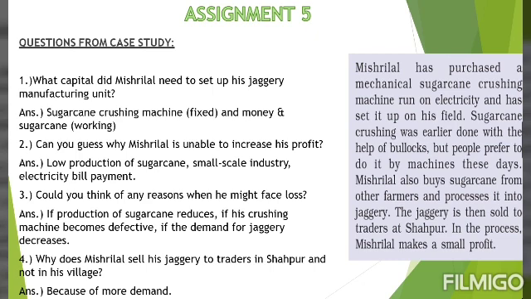Also, if his crushing machine will become defective, then also he won't be able to produce anything. If the demand for jaggery decreases, also if people stop buying jaggery or the demand decreases, in this case also he might face loss. Fourth question, why does Mishri Lal sell his jaggery to traders in Shahpur and not in his village? Students, all the shopkeepers or all the salesmen, they want to sell their goods in those areas or in those markets where they get proper demand for it. So in his own village he is not getting proper demand for his production, and that is why he is selling it to the traders in Shahpur.